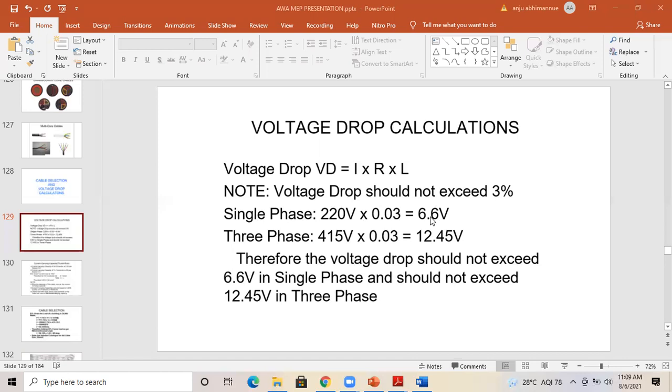If it is coming lesser than 214, that means the voltage drop is greater than 6.6. Okay, that means it is exceeding the 3%. So it is universal. Wherever you are doing the calculation, whichever standard you follow, 3% is the maximum limit that voltage drop is allowable. Okay, so 3% of 220 is 6.6, 3% of 415 is 12 volt. Okay, so you need to check the current carrying capacity as well as the voltage drop.